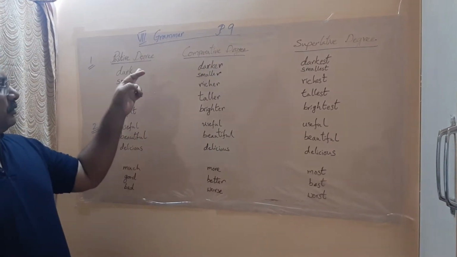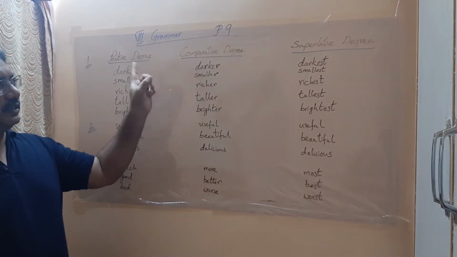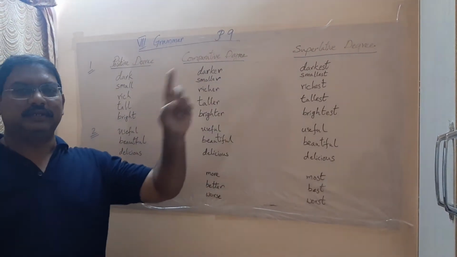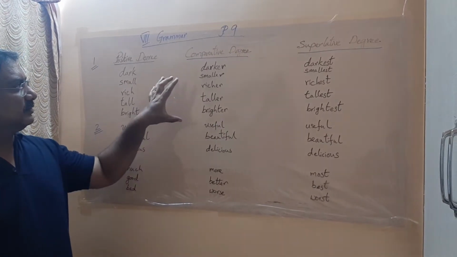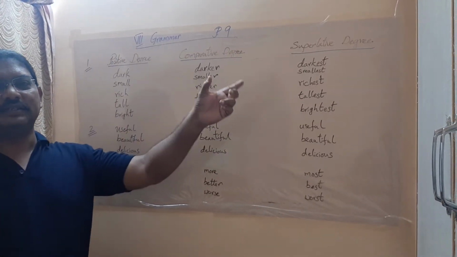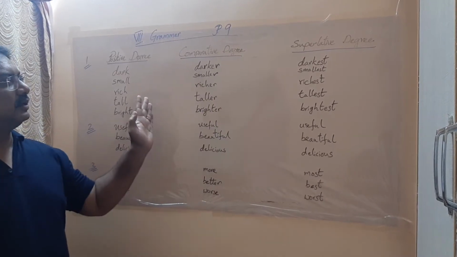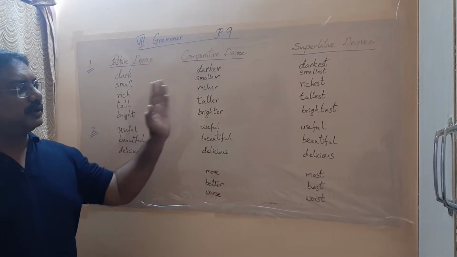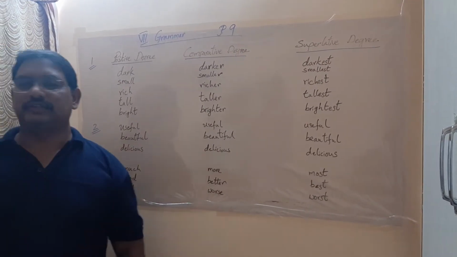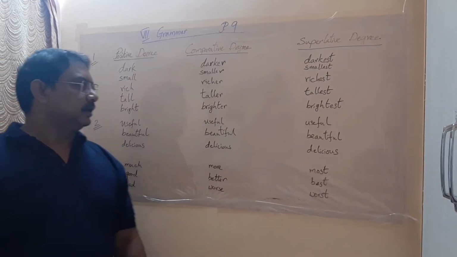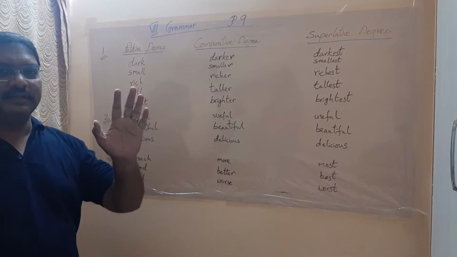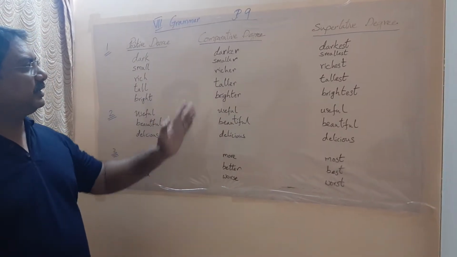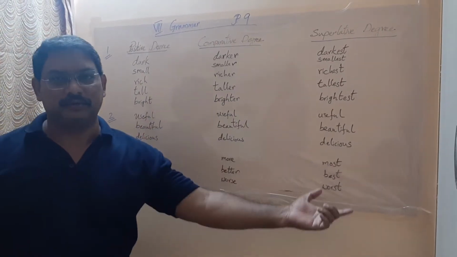Right. You studied about your positive degree, comparative degree, superlative degree there. Okay, so these we are not going into detail, what is degrees of comparison, but just we will brush up what is given in your textbook only. So when we compare things, we'll be comparing in three ways: in a positive way, in a comparative way, in a superlative way.